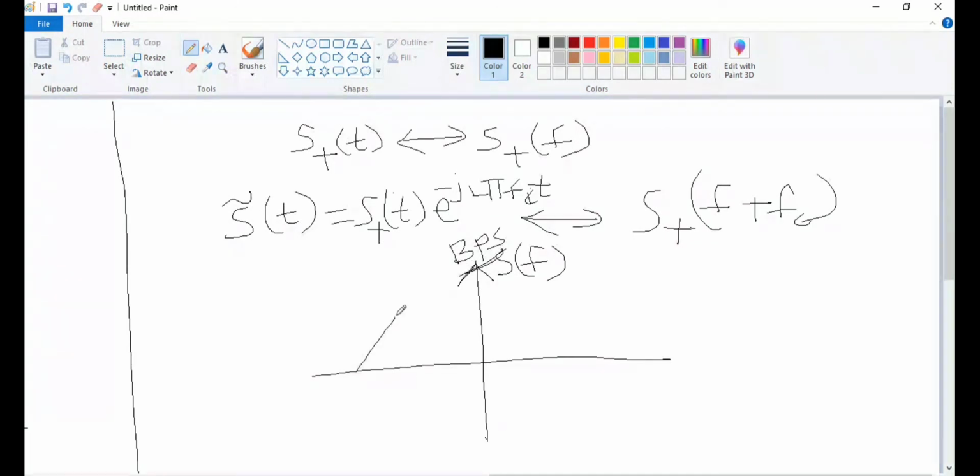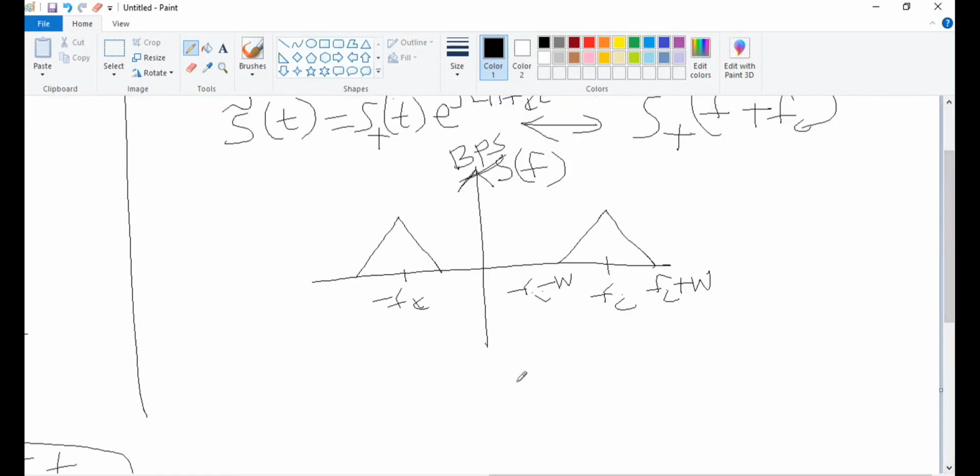As we have already seen, it will have both the bands, positive frequencies and negative frequencies. Minus fc, and this is fc minus W, and this is fc plus W. This is the S of f signal.